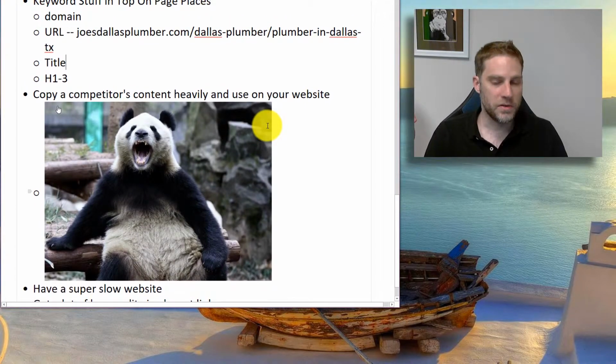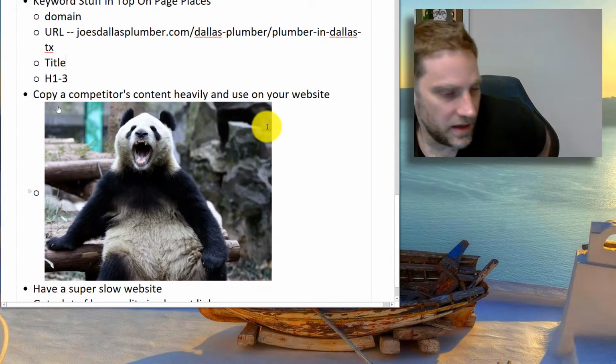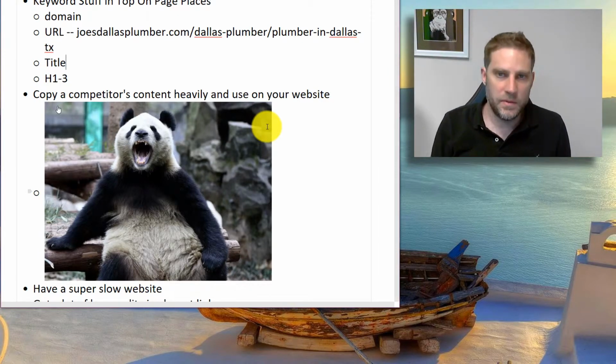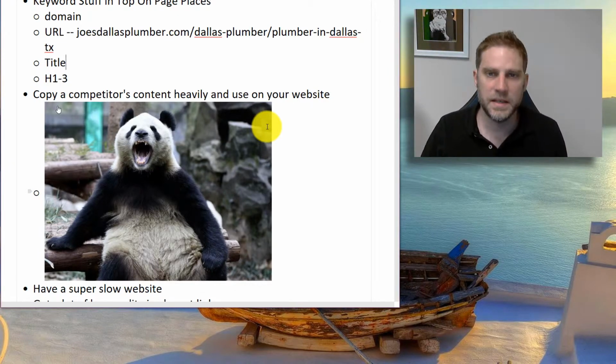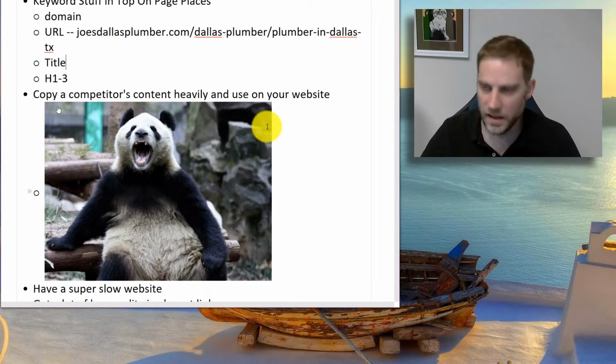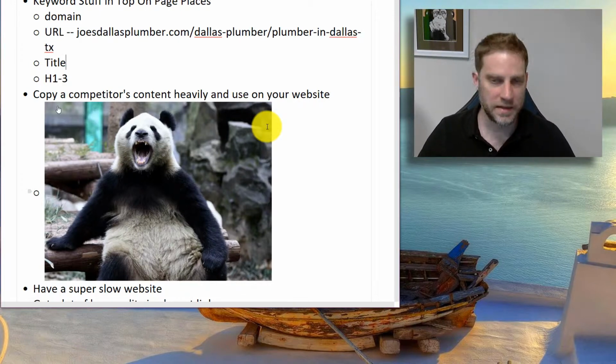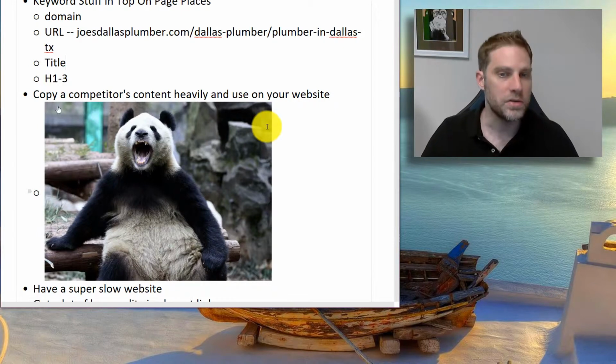All right. Have a super slow website. This is also Panda. The difference between a website that loads in a second and 2 seconds, typically it's not going to be a whole lot. I would say that by and large, it's not going to play any significant factor in your ranking. But the difference between 2 seconds and 15 seconds is huge.